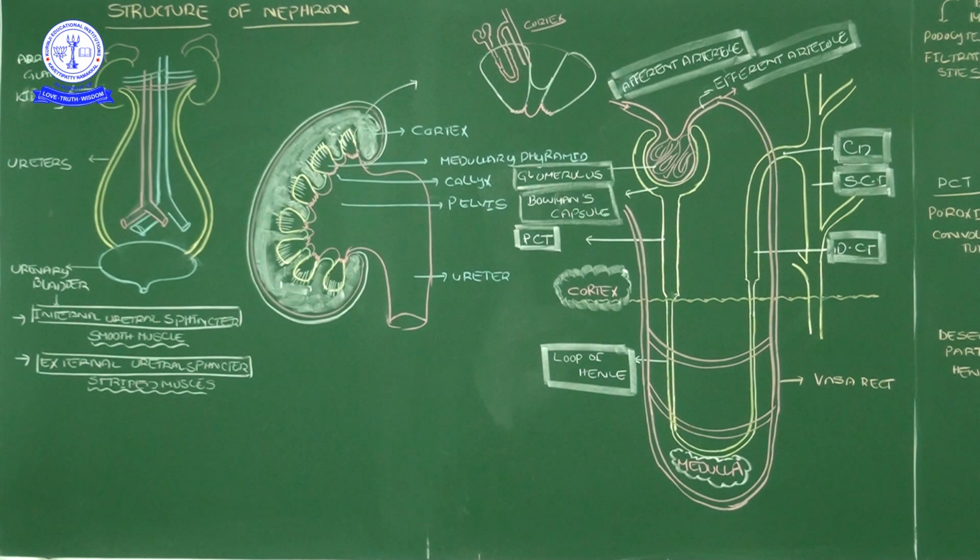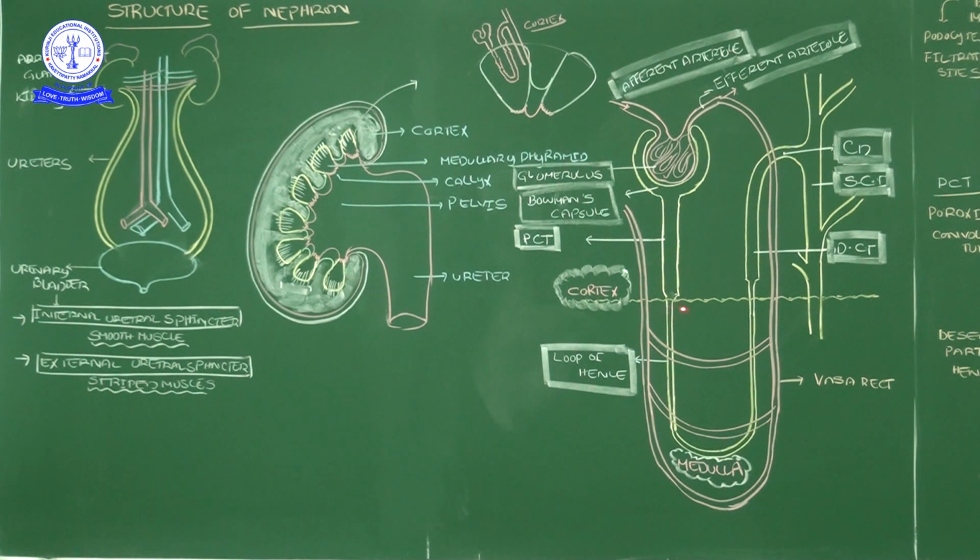Now the Bowman's capsule leads to the next part, a tube-like structure that we call the PCT in short form. In the 10th standard you already studied this in the excretion chapter. PCT means proximal convoluted tube. That proximal convoluted tube continues in the downward direction.